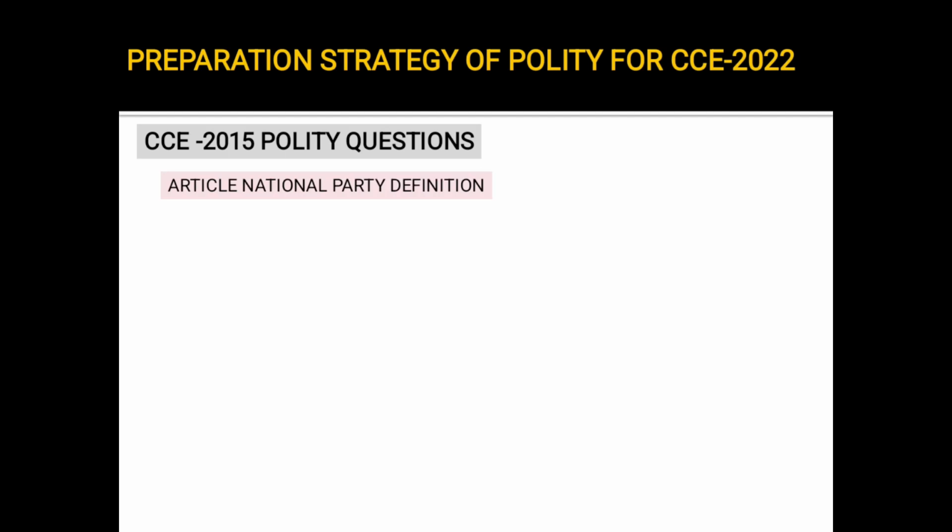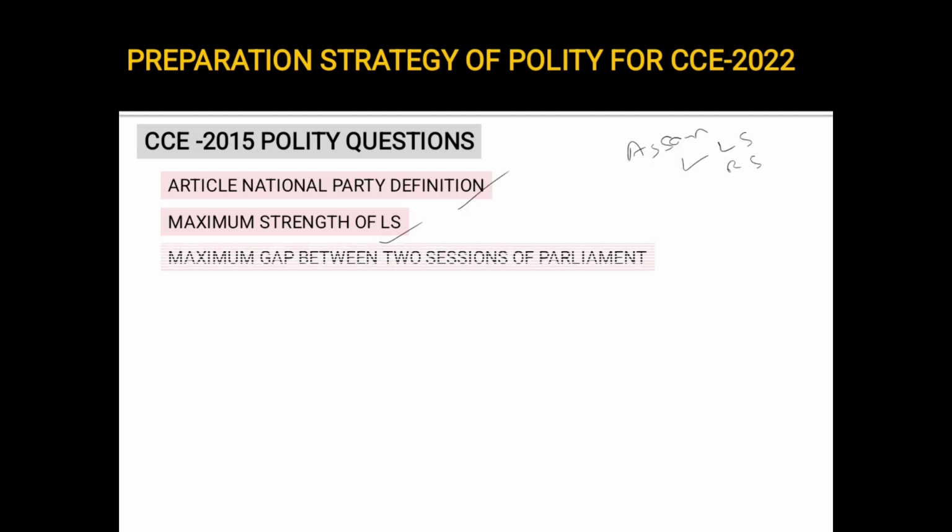In 2015 again, there was a question on article related to the national party definition. There was a question related to what is the maximum strength or what is the maximum number of seats in Lok Sabha. In APSC, you can also get how many seats are reserved for Assam in Lok Sabha and Rajya Sabha. Okay, or how many seats are reserved for SC/ST in the Assam legislature. So this kind of questions are usually asked. Strength of Lok Sabha and state assemblies.